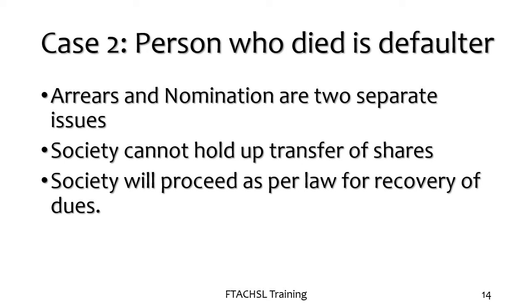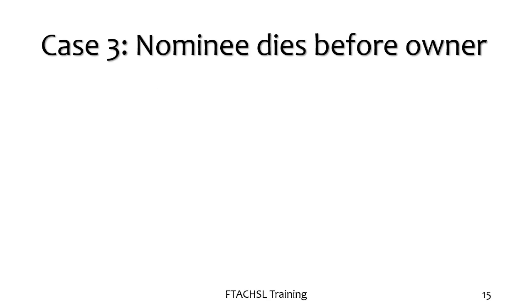As a matter of fact, if the nomination is not completed, then who will the society demand the overdue dues from? Now here is case number 3, and this is the case where the nominee dies before the flat owner.